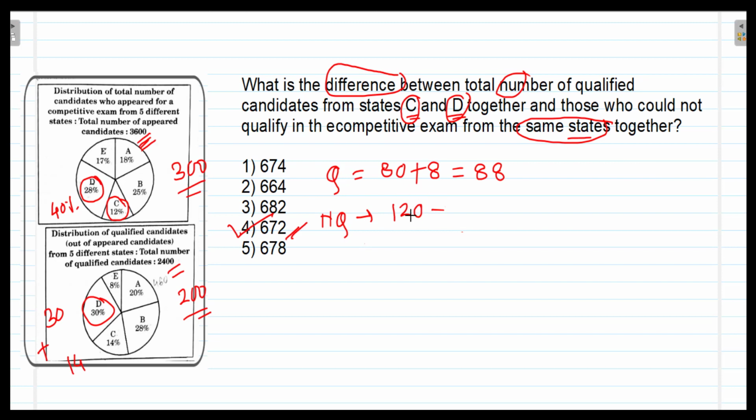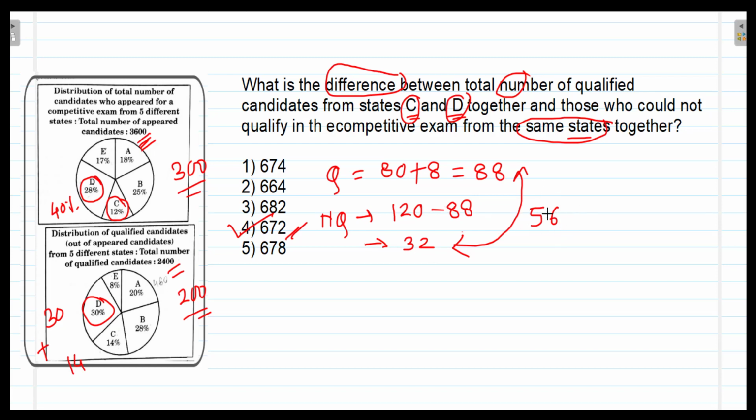From these appeared candidates, if we subtract qualified candidates, we will get the non-qualified candidates, and therefore the appeared candidates are 120 minus qualified candidates 88. So this difference is definitely 32, and therefore the non-qualified candidates are 32, and we have to find the difference between these two, qualified and non-qualified candidates. Qualified candidates are 88 and non-qualified candidates are 32, and the difference between 88 and 32 is 56.